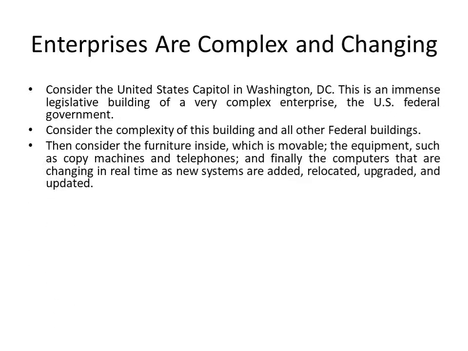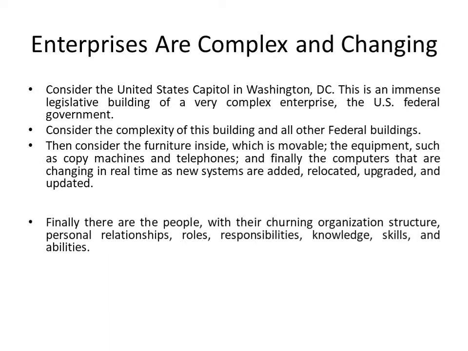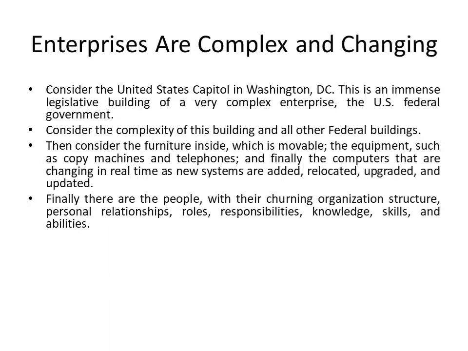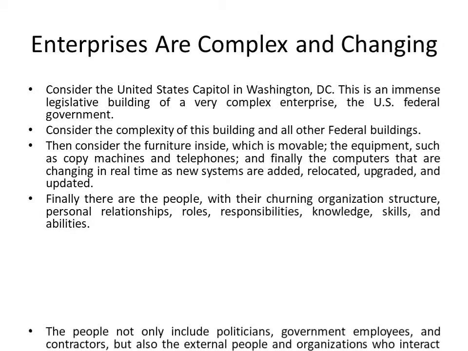Then consider the furniture inside, which is movable, the equipment such as copy machines and telephones, and finally the computers that are changing in real time as new systems are added, relocated, upgraded, and updated. Finally, there are people with their churning organization structure, personal relationships, roles, responsibilities, knowledge, skills, and abilities.